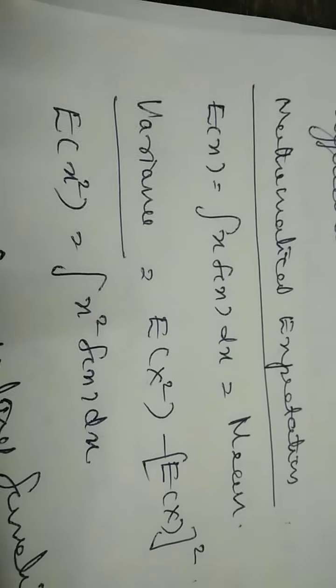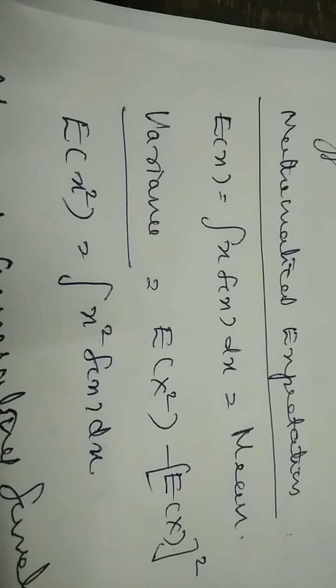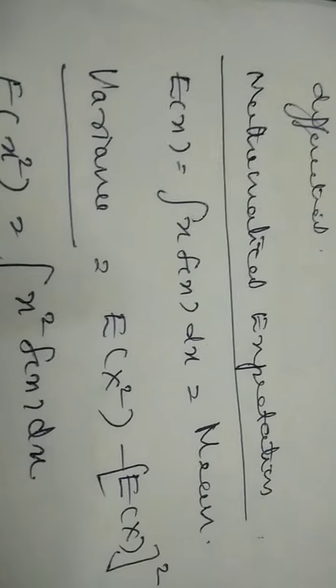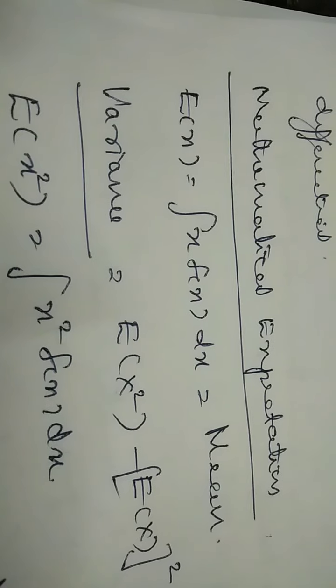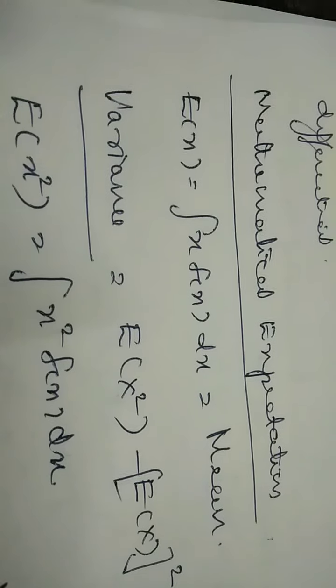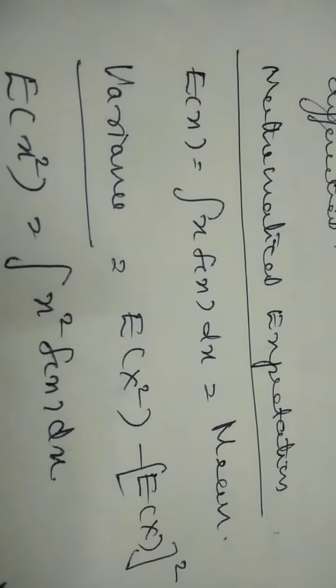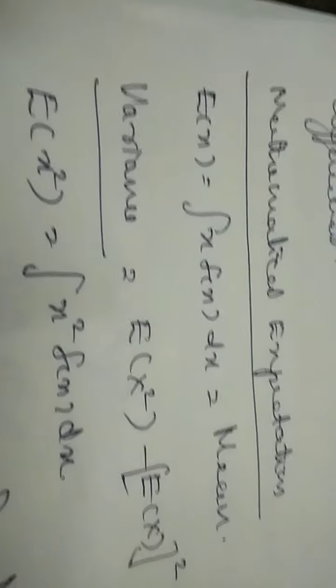Today we are discussing the properties of mathematical expectations of a continuous random variable and some other properties too. Okay, let us start. Mathematical definition. The definition of a mathematical expectation in the case of a continuous random variable is expectation of x